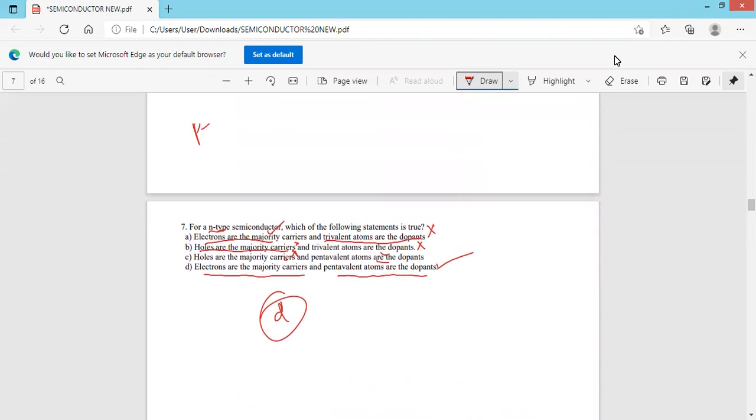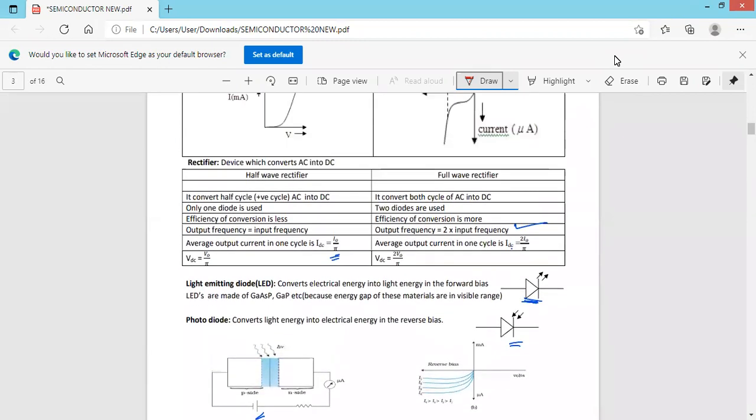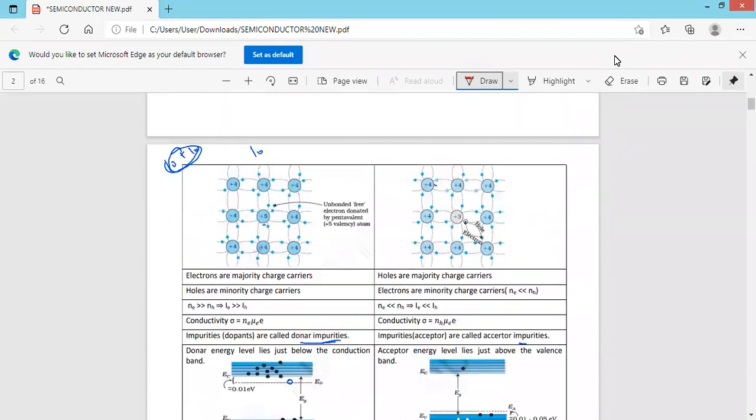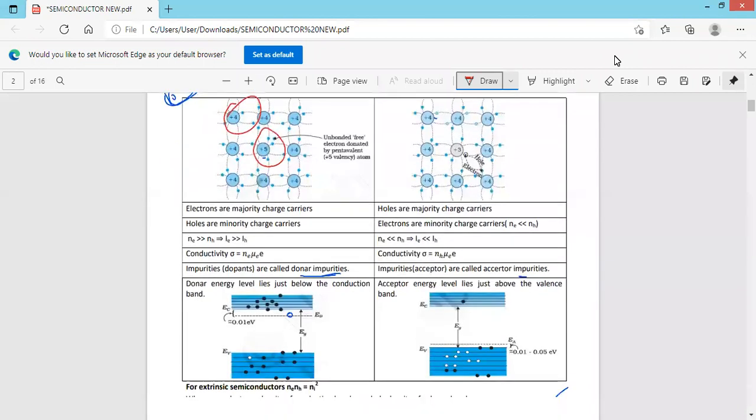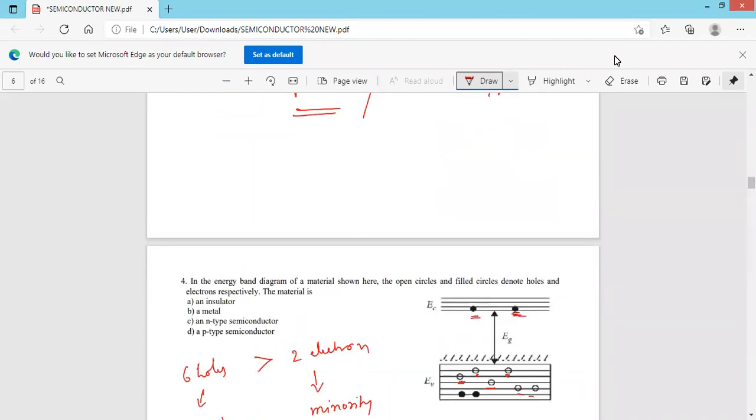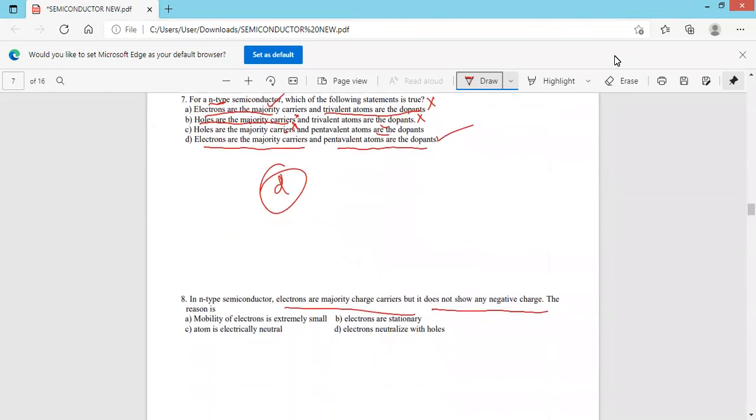Look at here. The intrinsic semiconductor is electrically neutral, and this impurity atom is also electrically neutral. But one electron is not involved in covalent bond formation. Therefore, it is weakly bound to the atom and it is available for conduction. That does not mean this atom is a negative ion. It is electrically neutral. If every atom is electrically neutral, then the whole material is electrically neutral. Therefore, the correct answer is the atoms are electrically neutral.